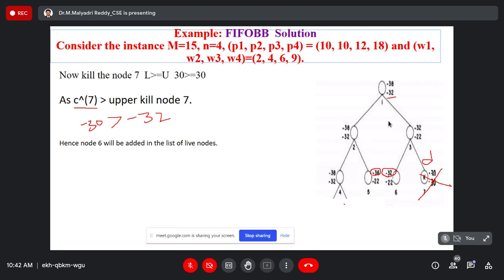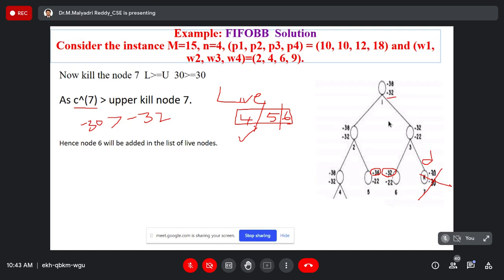So, present live nodes, what are they, Srikar? 4, 4, 5 and 6. 7? 7 is dead. Present the Q will maintain only 3 nodes. 4, 5, 6. Right? Which one is the next E node? These are all the live nodes. 4 automatically, 4 is the live node.